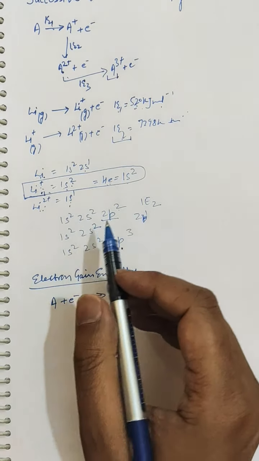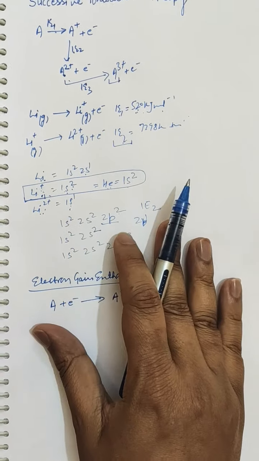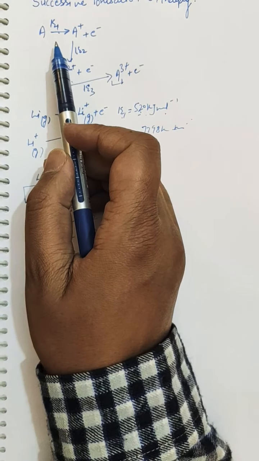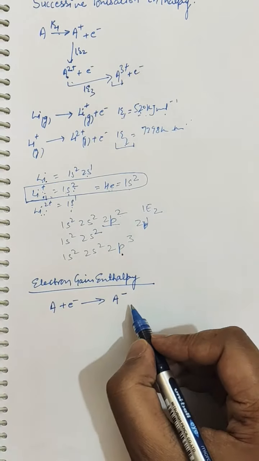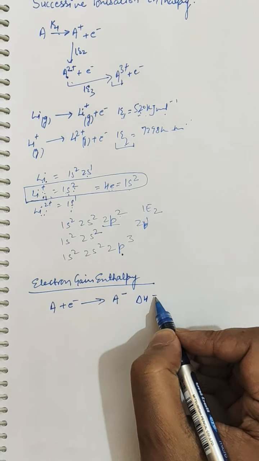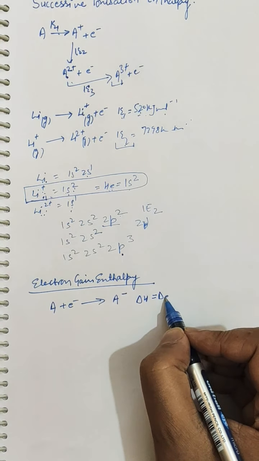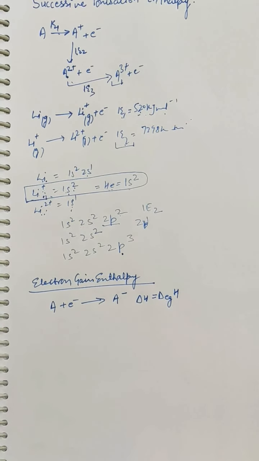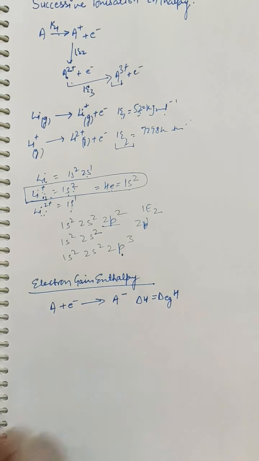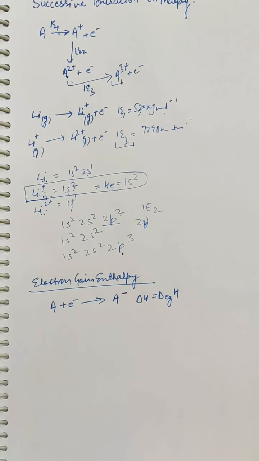In case of ionization energy, I told you that energy is required to remove the electron. Here, some amount of energy is released, and that is called electron gain enthalpy. It is represented as delta EGH and is expressed in kilojoules per mole.